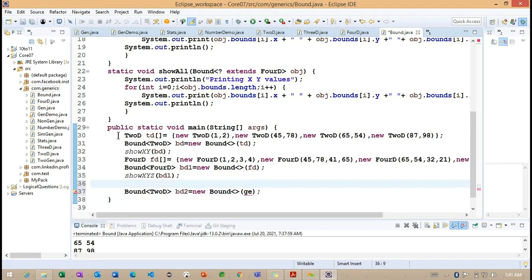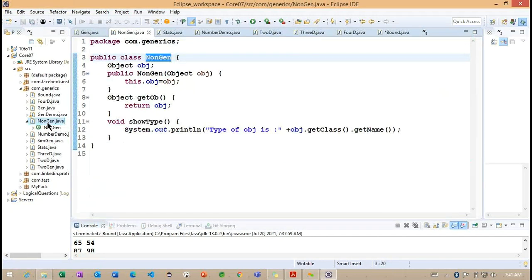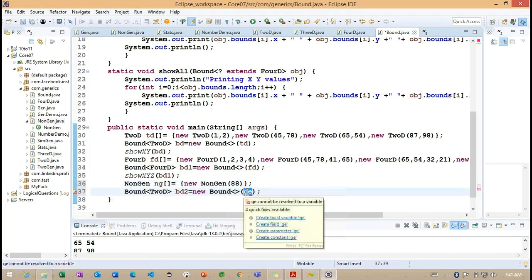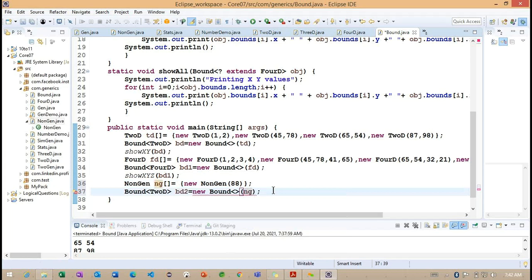So this section of code will not work. Let me check if any simple class is available. Yes, we have this particular NonGen. NonGen here, 88. So this section of code is providing an array type here.